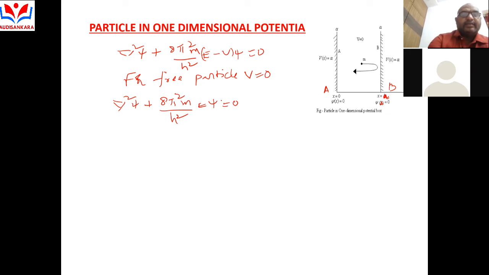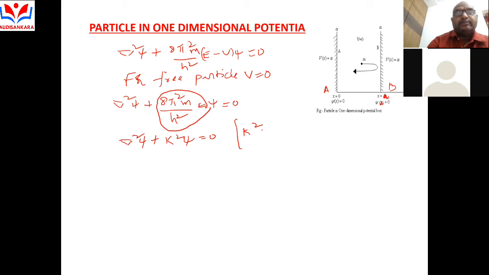Here 8π² m E by h² is a constant. Substituting another constant, del square ψ plus k square ψ is equal to 0, where k square is equal to 8π² m E by h².